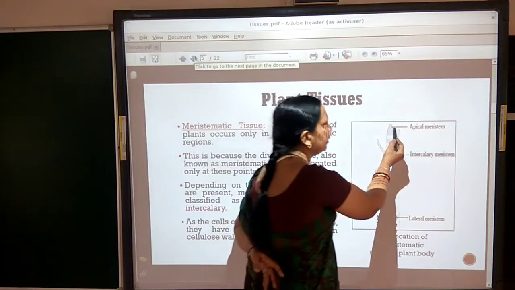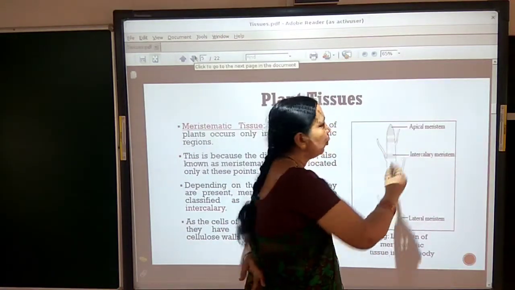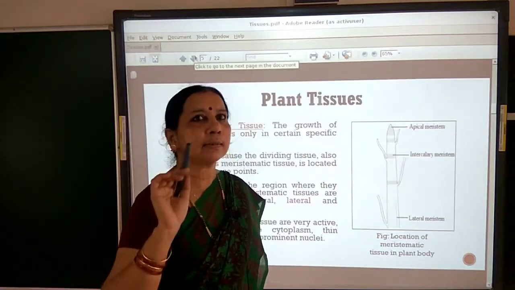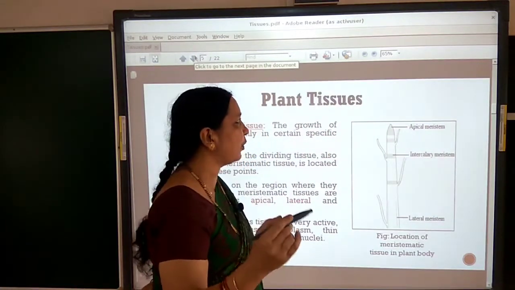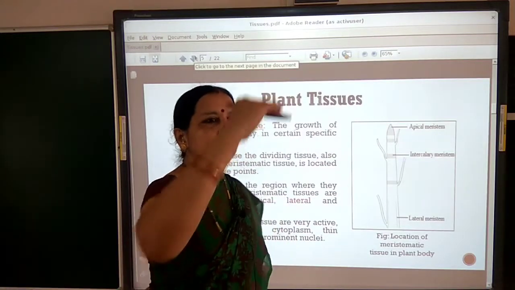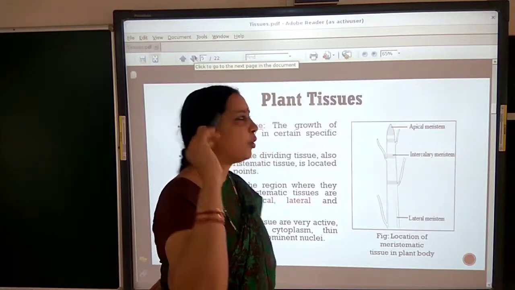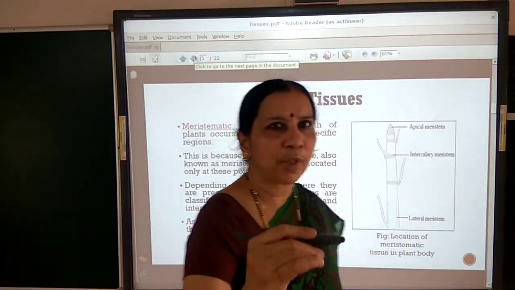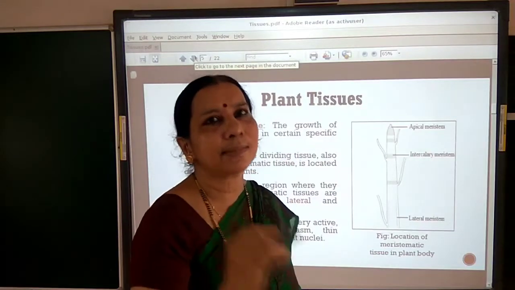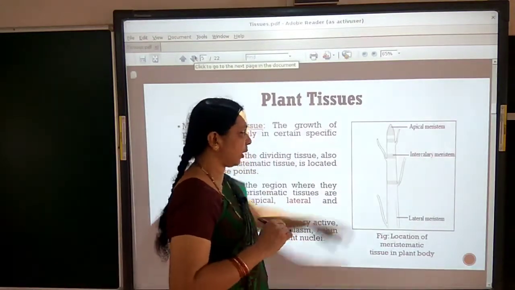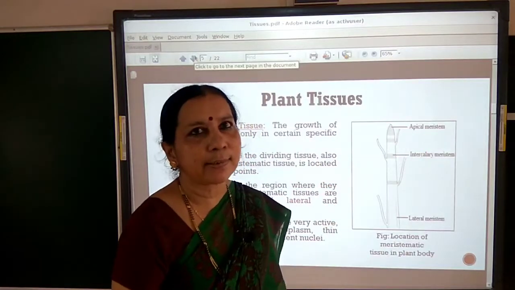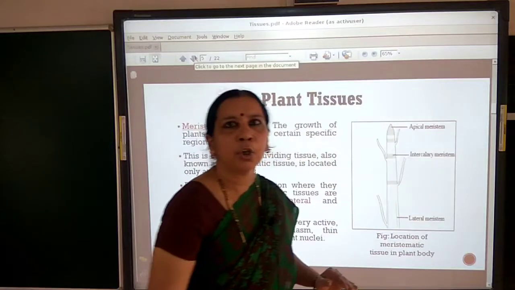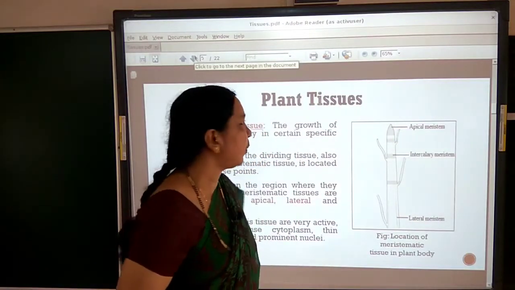Look at here at the tip of the stem or shoot. What is the meristem present? It is apical meristem. That position itself, name of the position itself tells you it is at the apex of the plant. So apical meristem, which is present at the tip of the root or at the tip of the stem. Apical meristem means where is it present? At the tip of the stem or at the tip of the roots. This type of meristem is present.